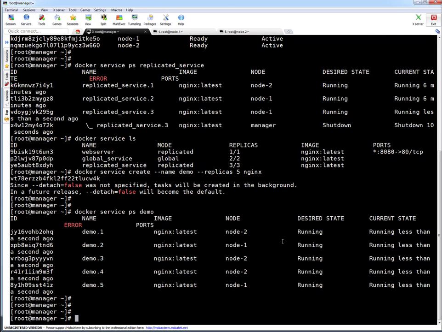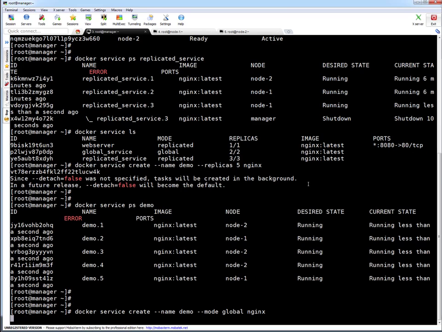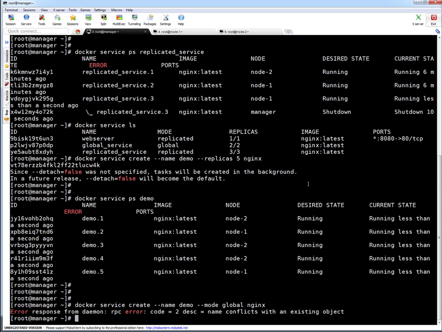And to give you one quick example, if I create a global service now, it will kick off tasks on node 1 and node 2 only. I have chosen the same name, so it will give an error because demo already exists. So let's make it demo-global.